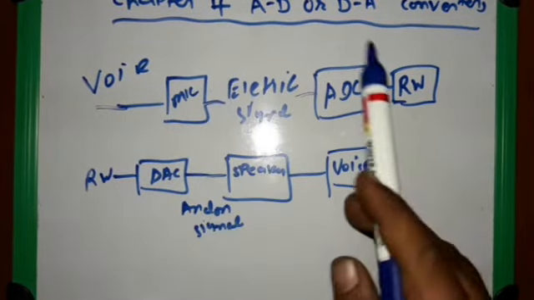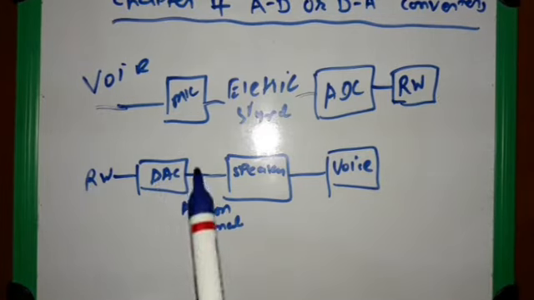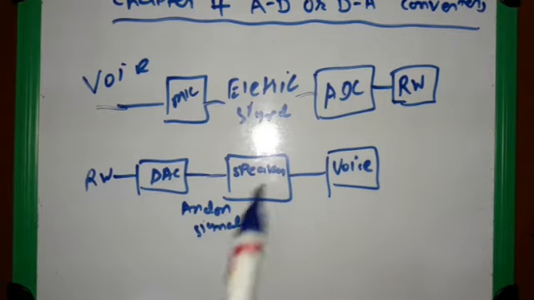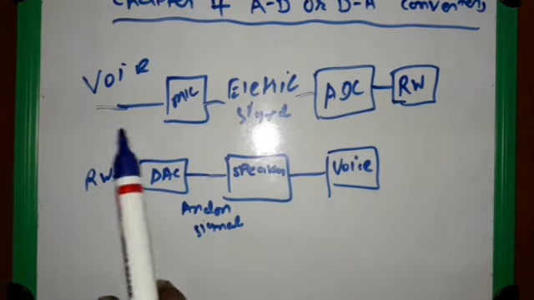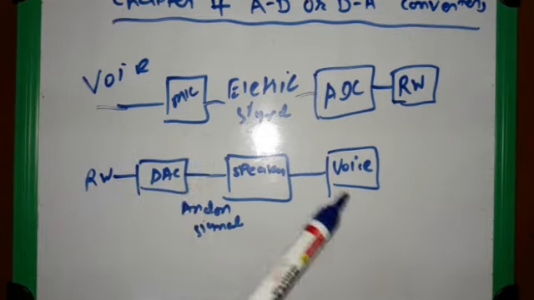So analog is converted into digital, and then the digital signal is converted into analog. So both analog to digital and digital to analog processes are here. In short, in our day-to-day life, in some way or another, we are using the analog to digital converter and the digital to analog converter.